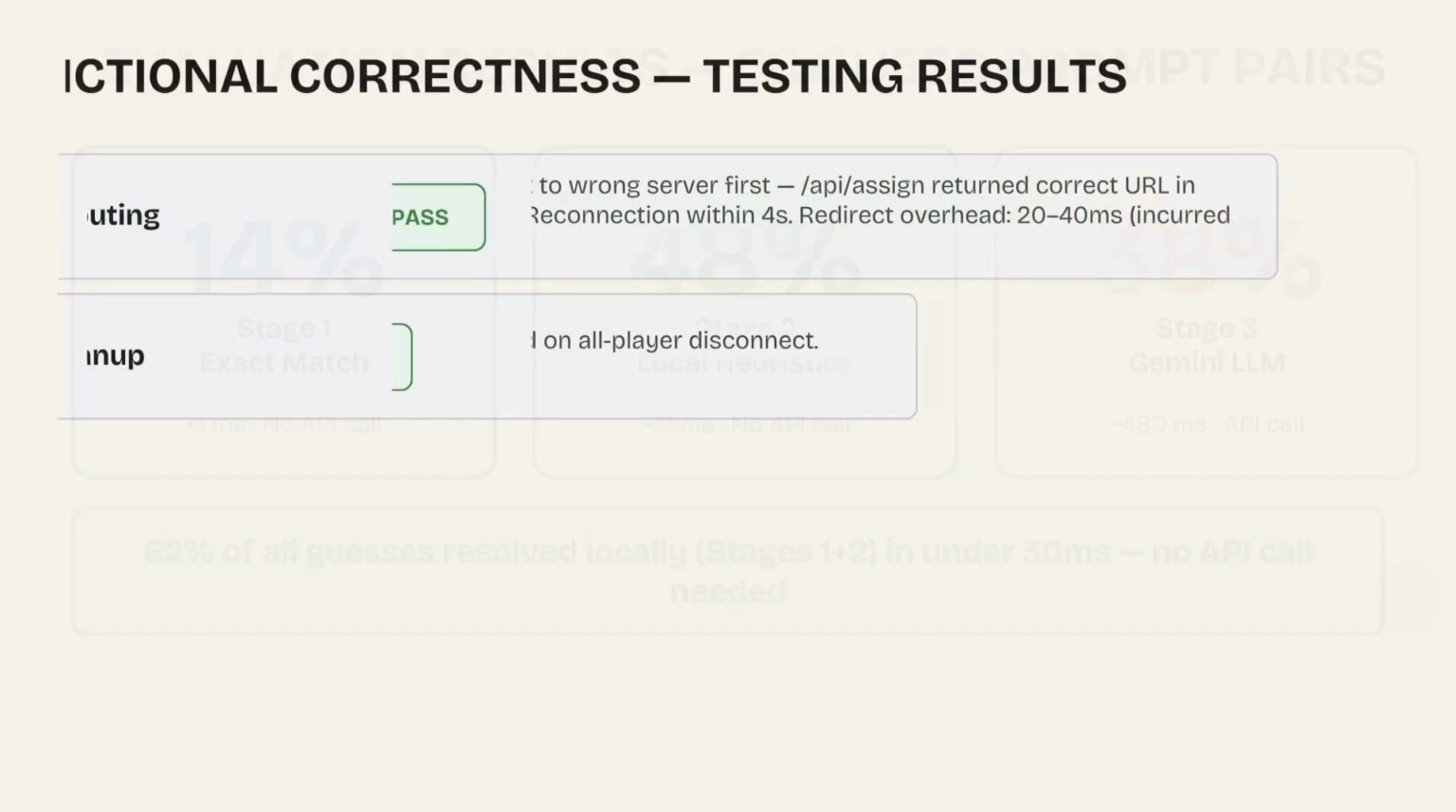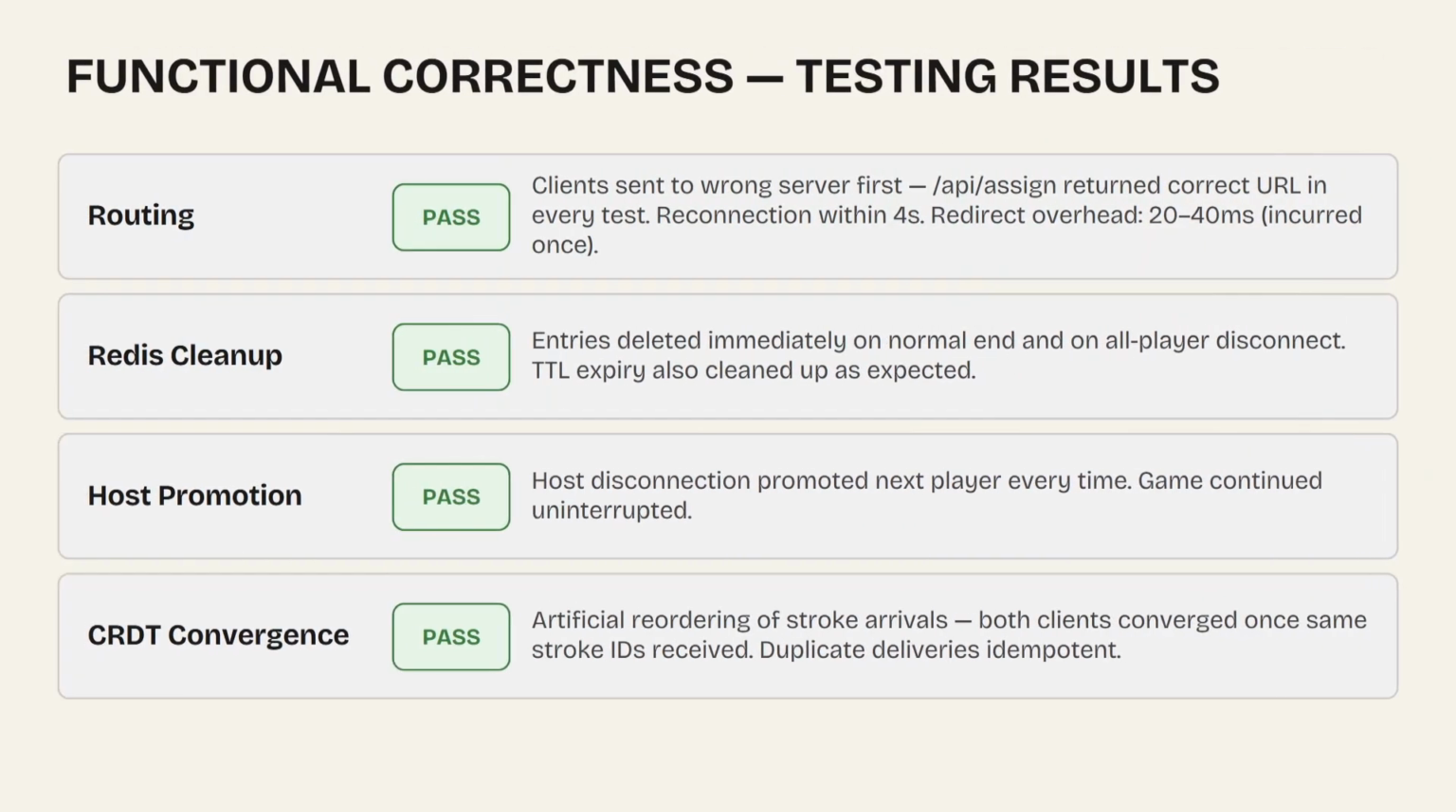We tested this with 4 clients, 2 per team, spread across different servers. Join flows were verified with a client initially routed to the wrong server. For Redis cleanup, entries are deleted immediately on normal end and on all player disconnect. If the host left, another player gets promoted to be the host to continue the game. For the draw phase, clients no longer depend on the network arrival order.